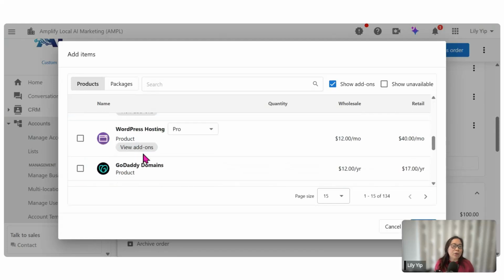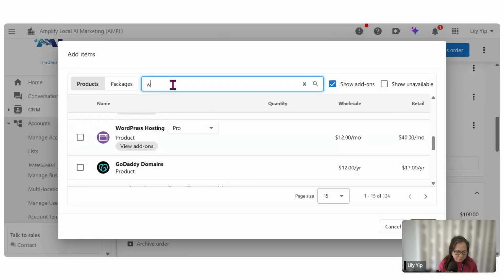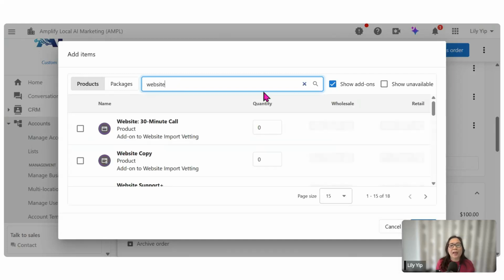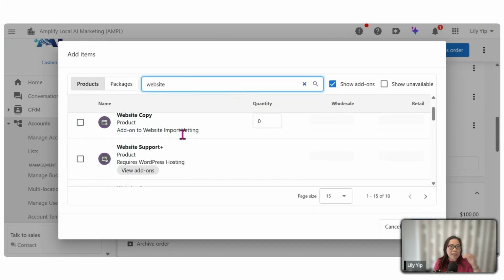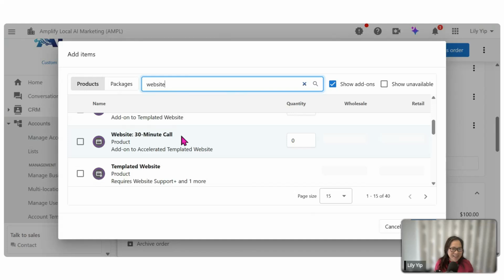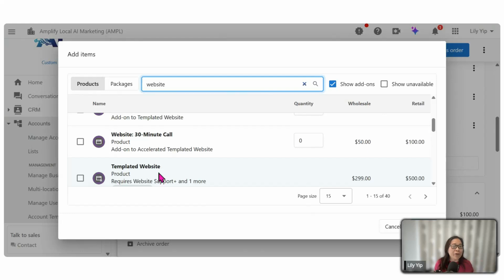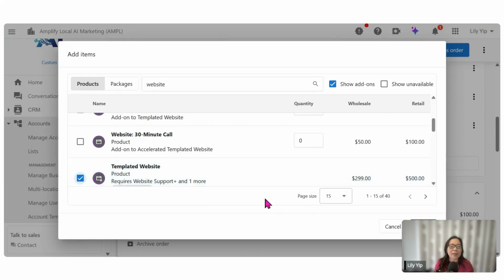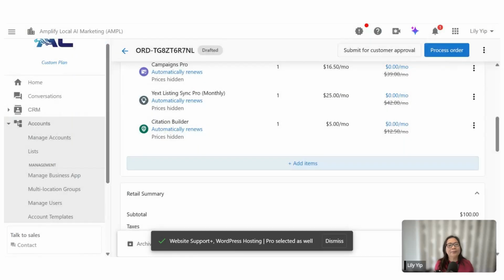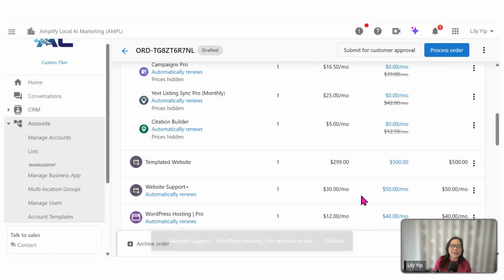Okay, so for example, if you want to order a website for them, I will type website in the search bar. You will see all the website SKU items will be reflected here. Like for example, I want to order a templated website for them. I will click on templated website and click on select. Now, under this templated website, you can see it comes along with two required add-ons, which are website support and website hosting. So this is a full package, say, for example, I want to activate for them.